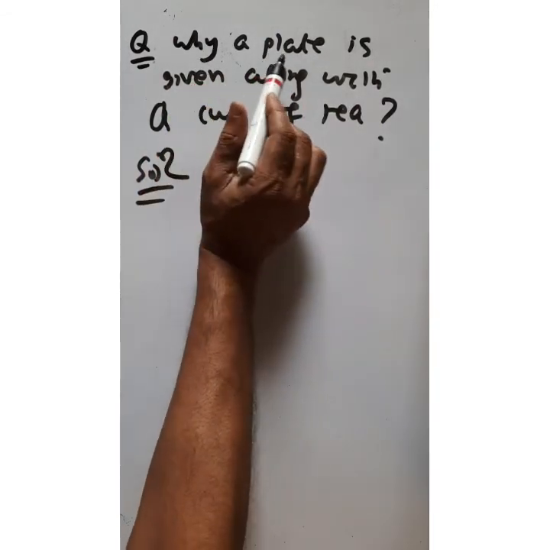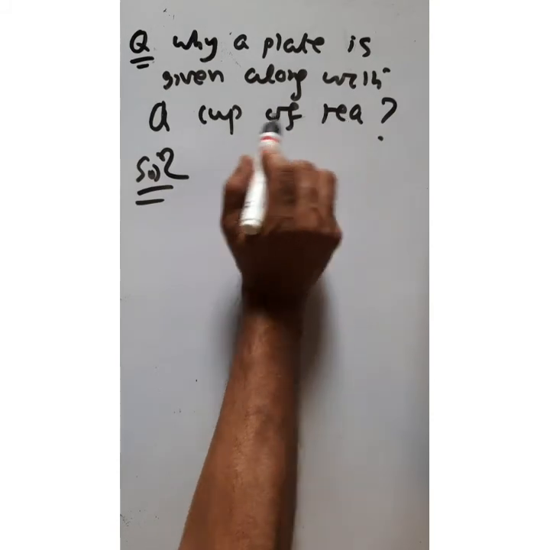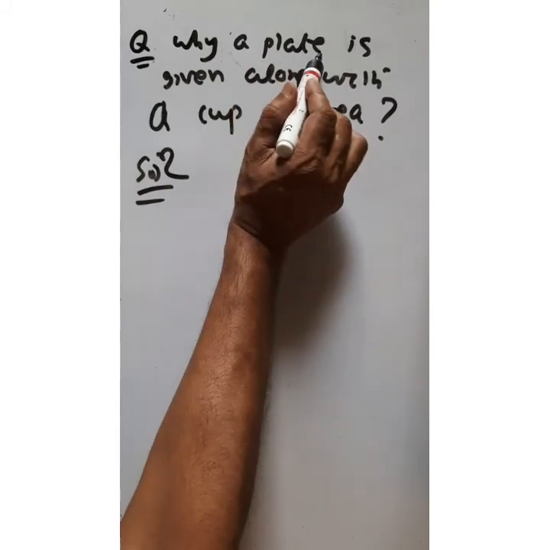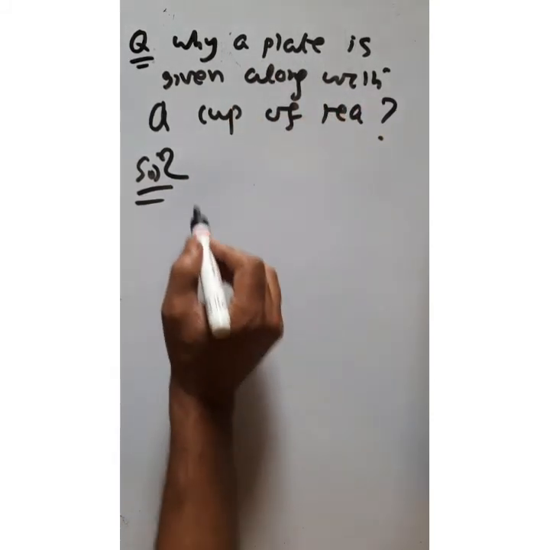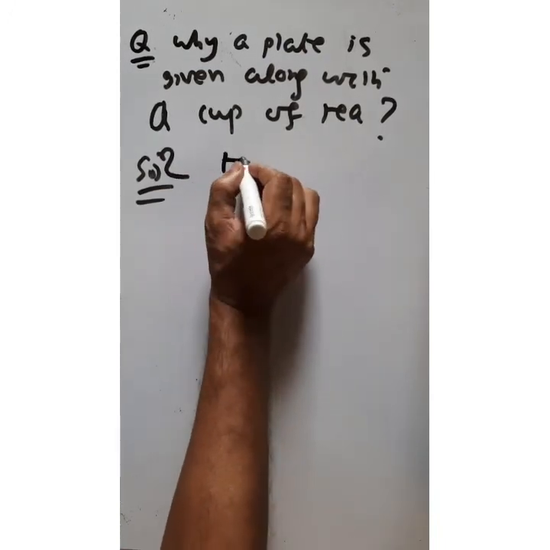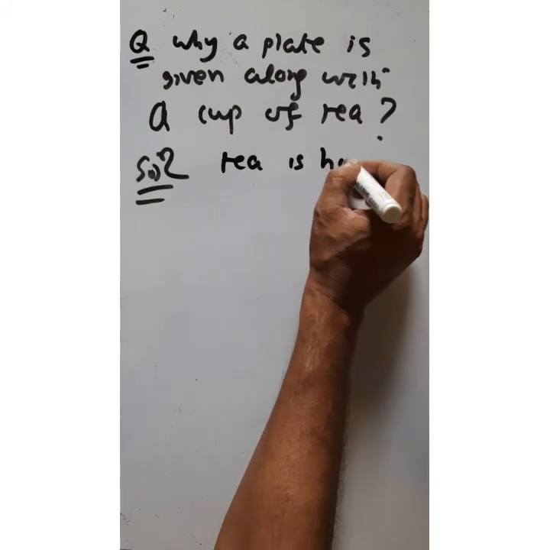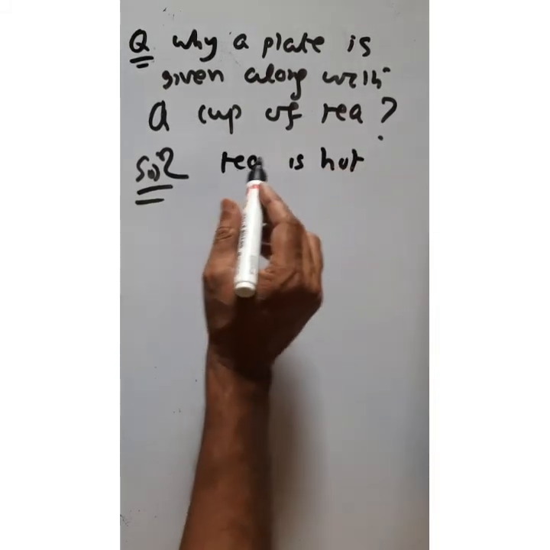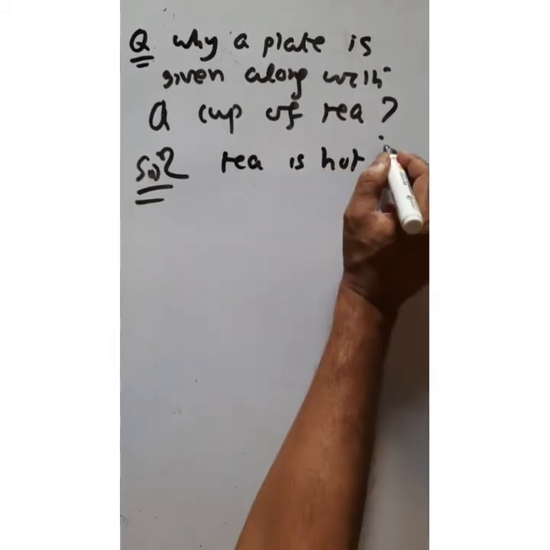When we are providing a cup of tea, we generally give another plate along with the cup of tea. What is the reason? We know tea is generally hot, so it is too hot to sip.